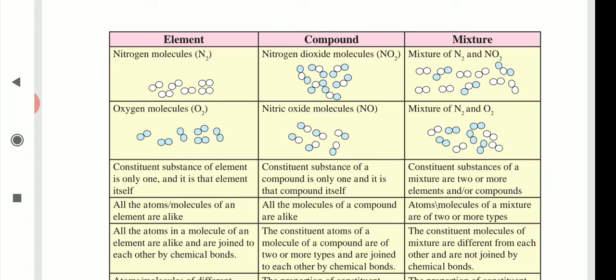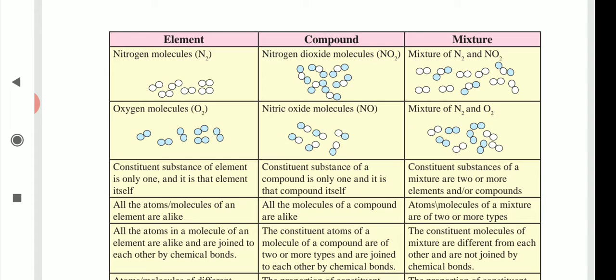Okay. Now see the compound. The constituent atoms of a molecule of a compound are of two or more types and are joined to each other by chemical bonds. So all compounds are formed by chemical reaction between atoms.